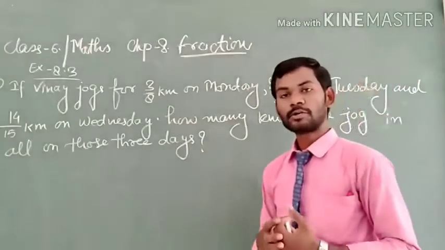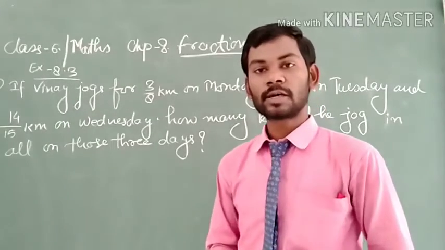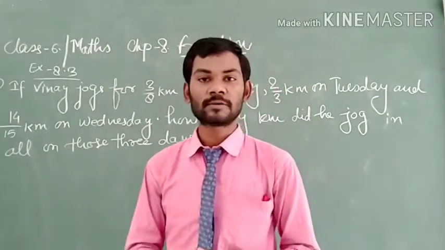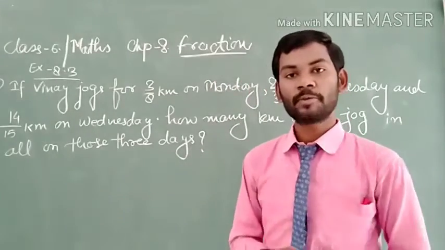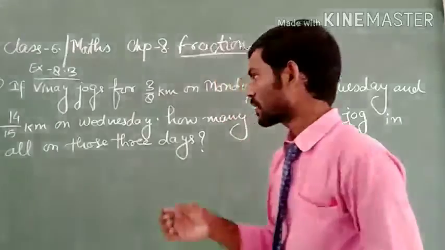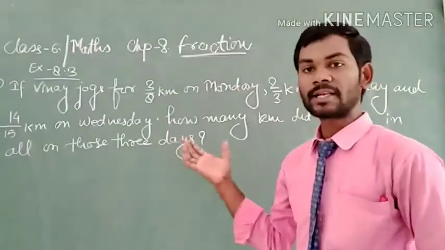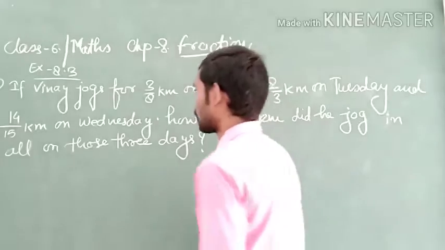To find the total distance, we have to add. But before adding, we shall write the data as given in the question as follows.